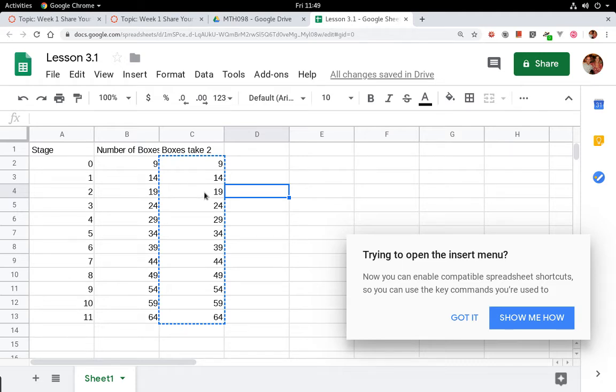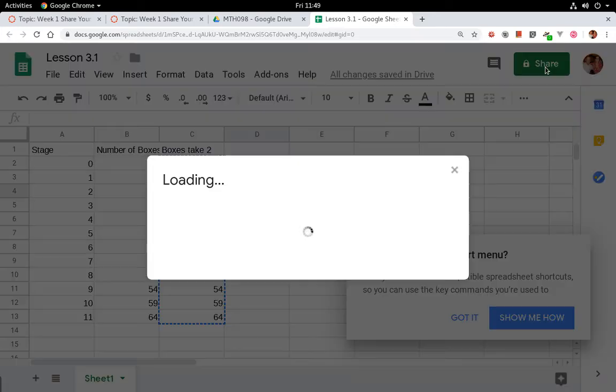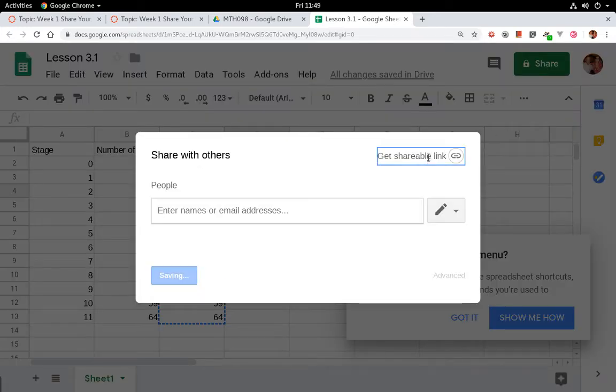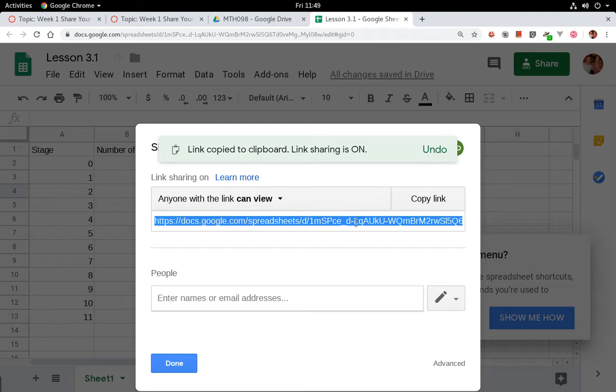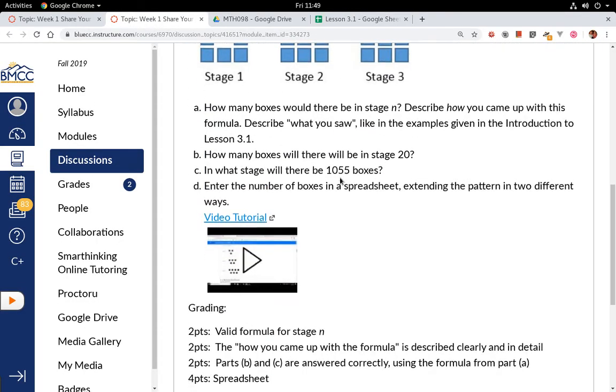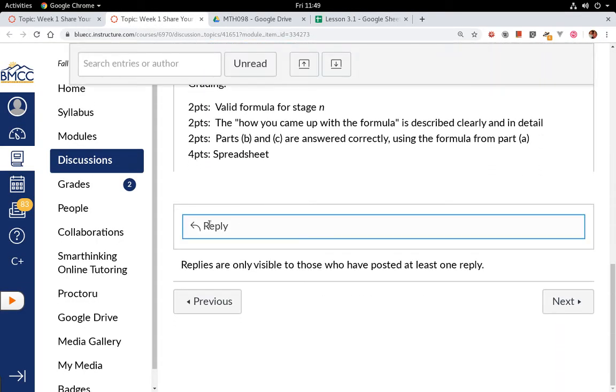What I'm curious about now is how to get this to my teacher. So in Google, you just share and then get the shareable link if you haven't already. Google will then copy that link for you. It says copy to my clipboard. So then I can just go to my assignment here and I can put a reply.